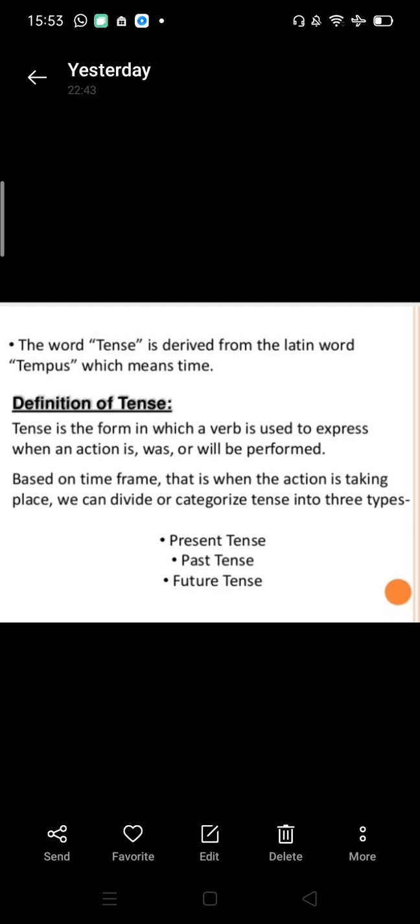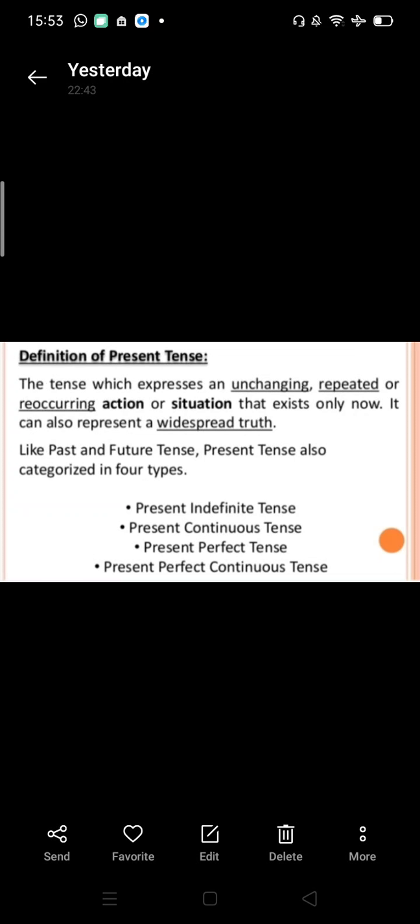Based on time frame, that is, when the action is taking place, we can divide or categorize tense into three types: present tense, past tense, future tense. Today we are going to learn about present tense. Definition of present tense: the tense which expresses an unchanging, repeated, or reoccurring action or situation that exists only now, that is presently occurring. It can also represent a widespread truth.